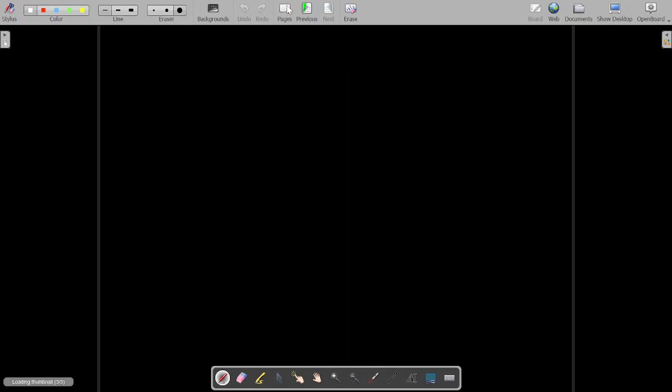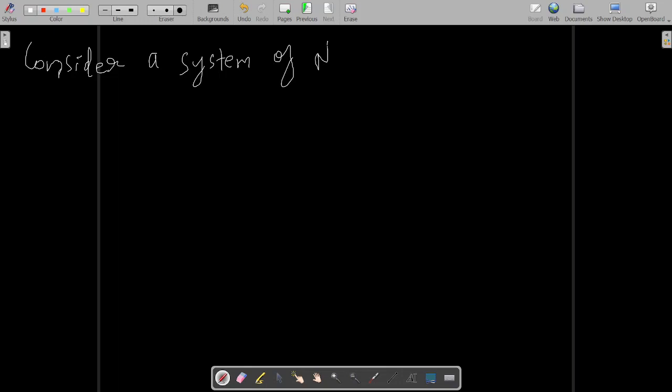Macrostate is the heading. Now write over here: Consider a system of n particles confined.